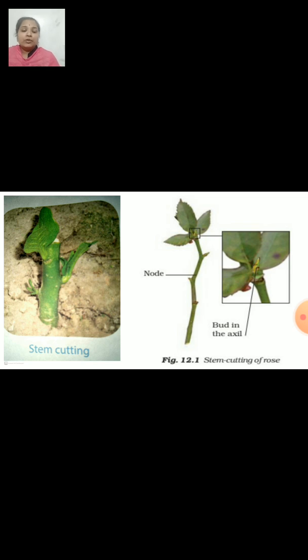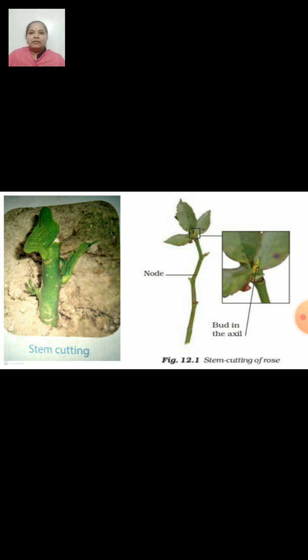Now we are going to study stem cutting. This is also reproduction from stem. Stem cutting is a part of the plant which, when cut from the plant, should have a bud part. Gardeners and farmers use pieces of stem called stem cutting. They have one or two buds on them. Can you see the small growth in the stems? They are called buds.